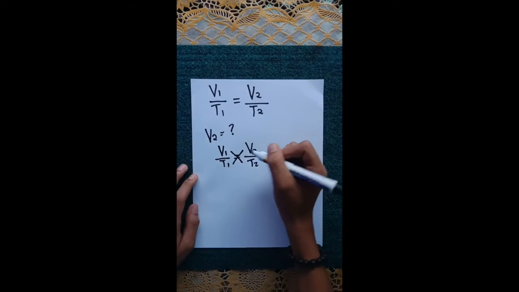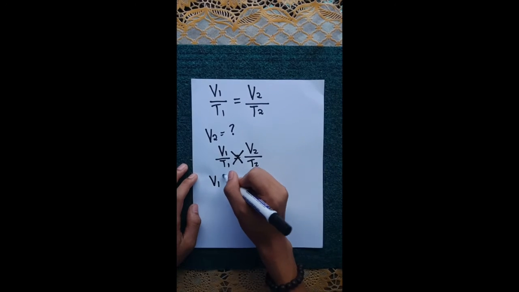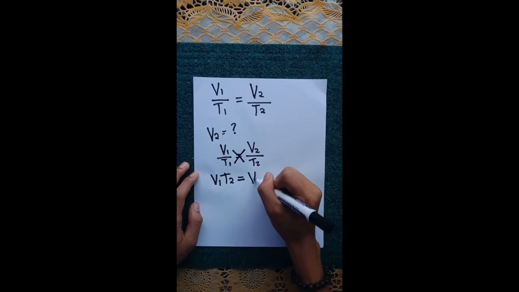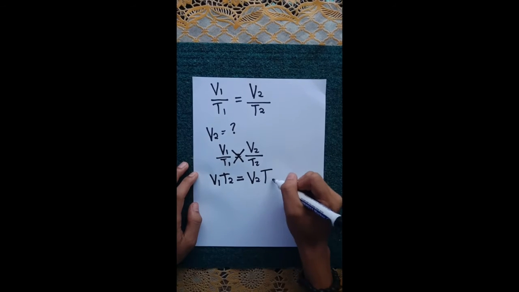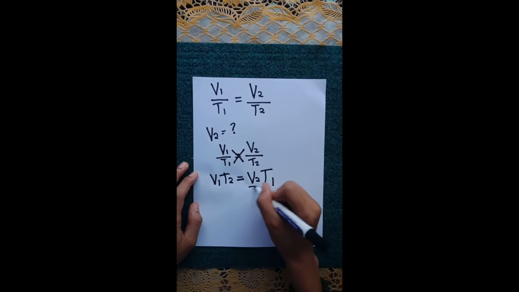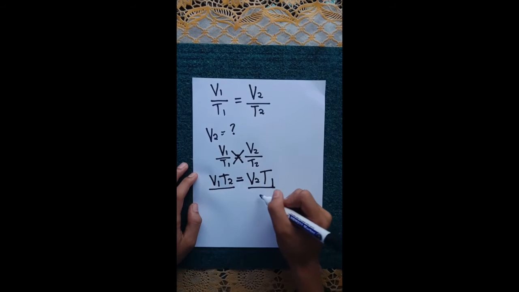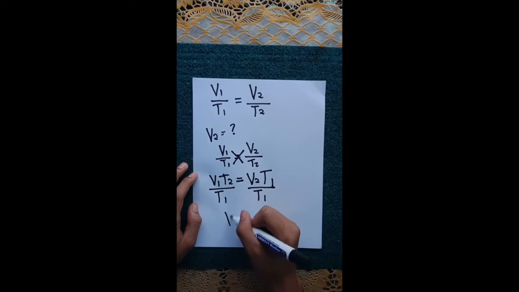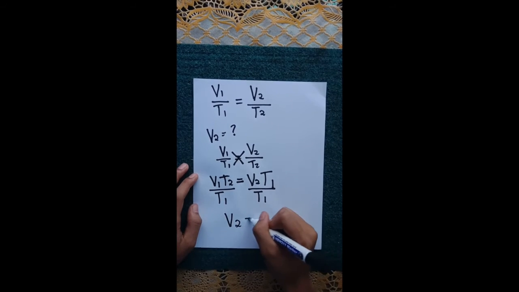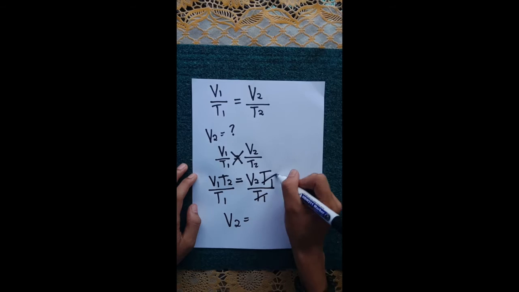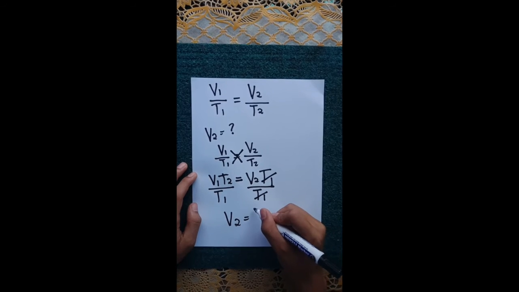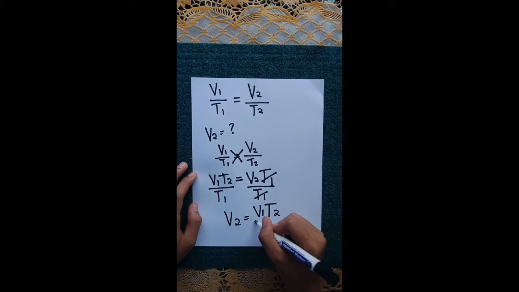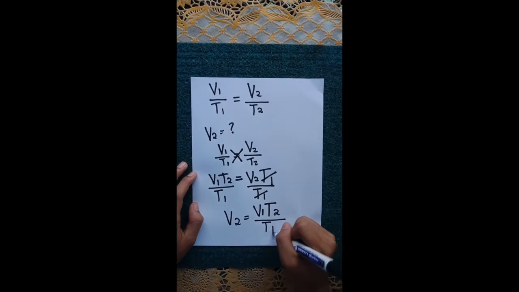Then cross multiplication gives V1 times T2 equals V2 times T1. Divide both sides by T1 to cancel T1. V2 equals V1 multiplied by T2 divided by T1.